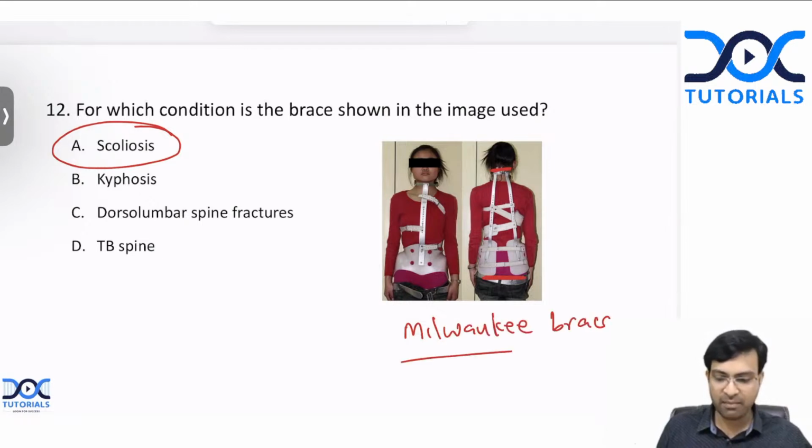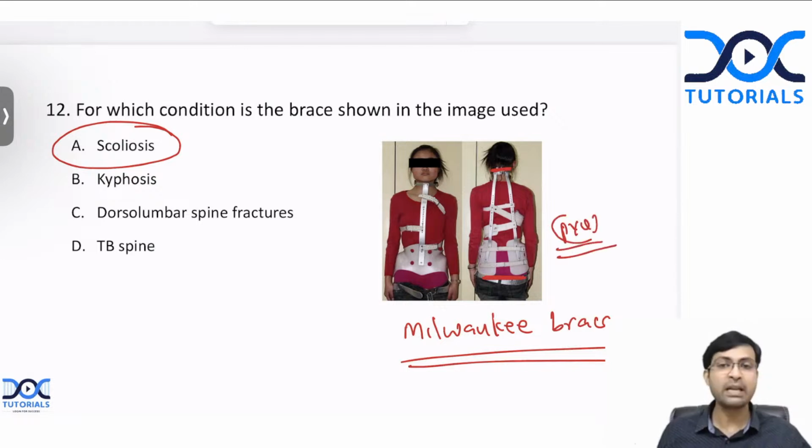Okay. Milwaukee brace. This is a previous year question, spotter for you. Remember, any brace that reaches the neck. There are a lot of spine braces, but you cannot miss Milwaukee brace. Why? Because it reaches to the neck. So any brace which is very long and is reaching to the neck, you can immediately think of as Milwaukee brace, and it is used for correcting scoliosis. Correct. Very good. I think all of you have got this correct. Correct answer.